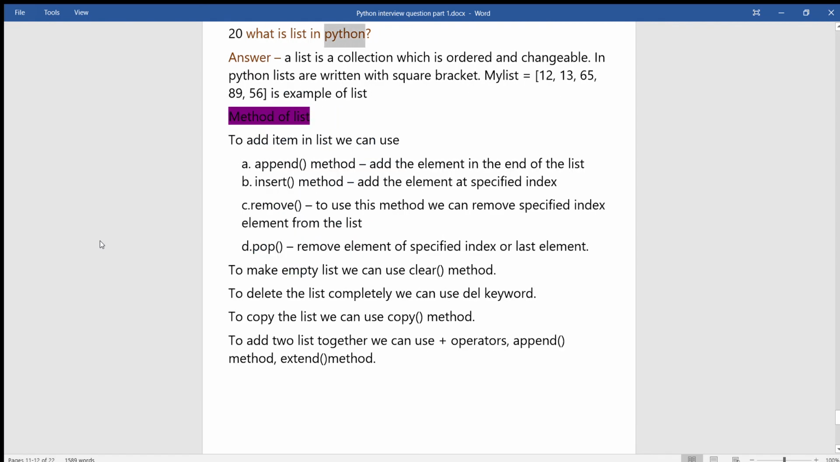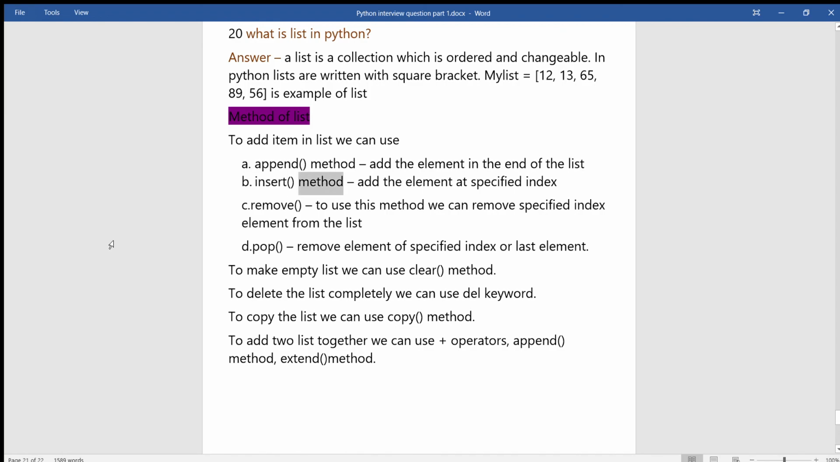20. What is a list in Python? Answer. A list is a collection which is ordered and changeable. In Python, lists are written with square brackets. my_list = [12, 13, 65, 89, 56] is an example of a list. Methods of list. To add an item in a list we can use the append method, which adds the element at the end of the list.